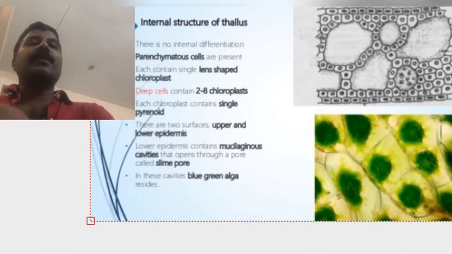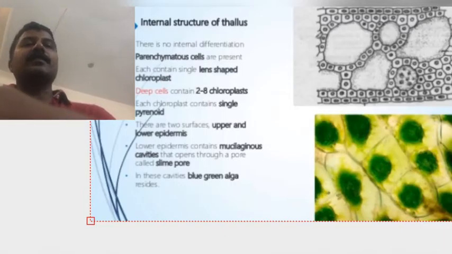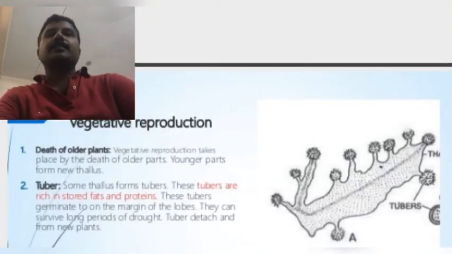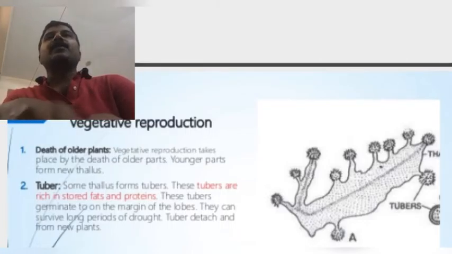Next, Anthoceros reproduction. Generally, in Anthoceros the gametophyte stage is the dominant stage. Due to this reason, the Anthoceros thallus undergoes two types of reproduction. One is vegetative reproduction and the other one is sexual reproduction.